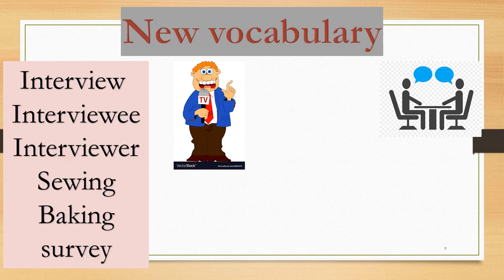Interviewer ends with ER. Let's have a look at the first picture again. I said one asks and one answers. The person who answers the questions, we call them interviewee. Interviewee, it's also a noun and it means a person who answers questions.